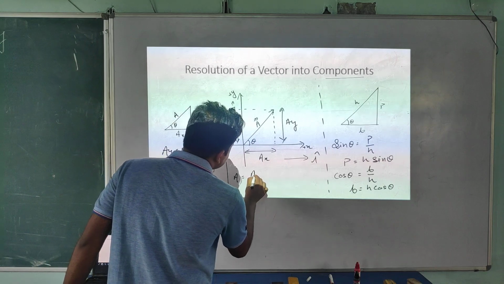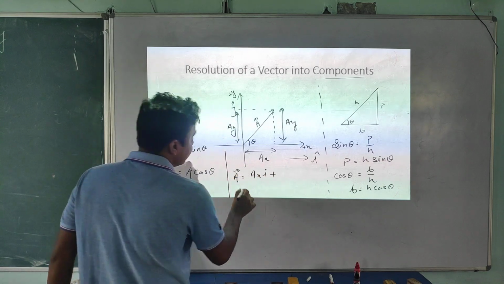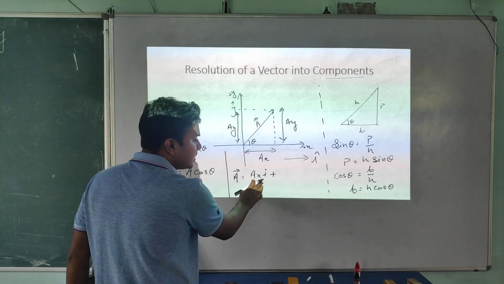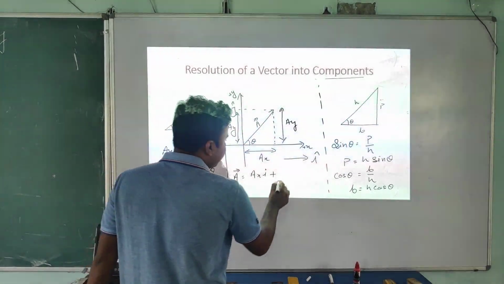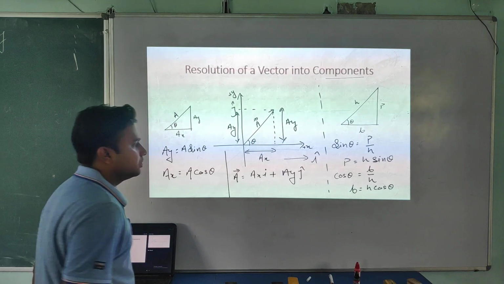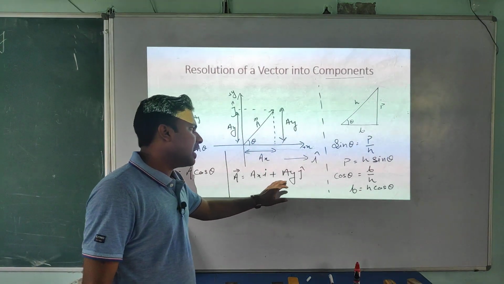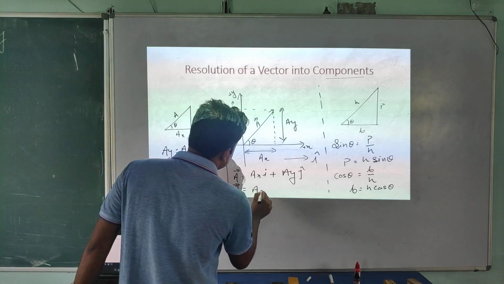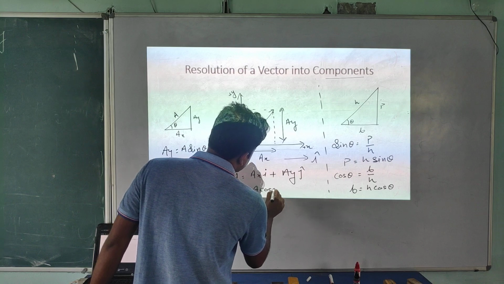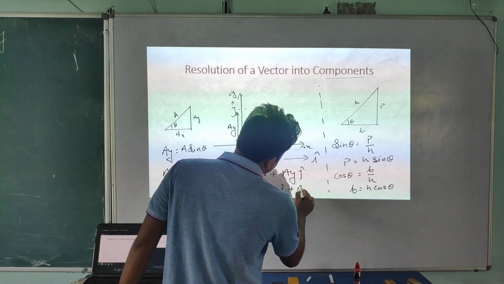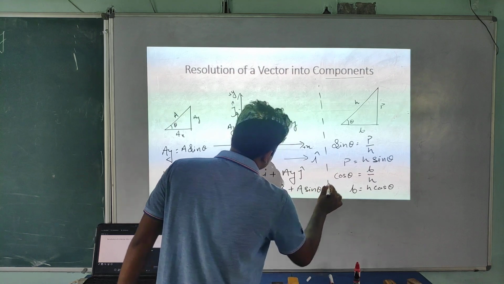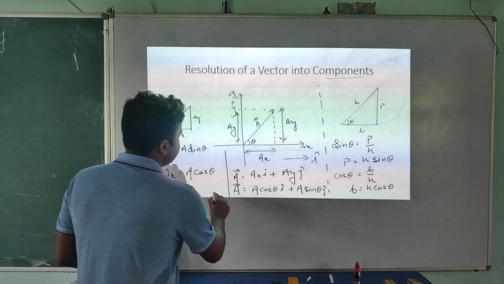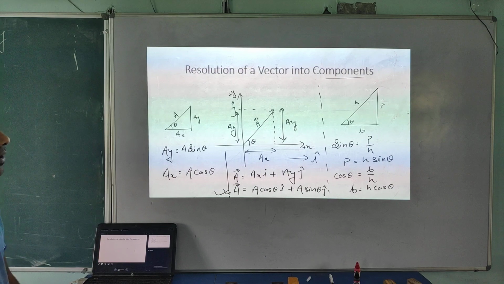A is Ax i cap plus Ay j cap. Effectiveness along the x-axis and along the y-axis. So the effectiveness along the x-axis is Ax, so you write Ax with i cap and Ay with j cap. Try to understand. Ax with i cap and Ay with j cap. Or you can also write the vector A is A cos theta i cap plus A sin theta j cap. What I did here? Just put the values of Ax and Ay here. Okay students, this is the resolution and components of a vector.